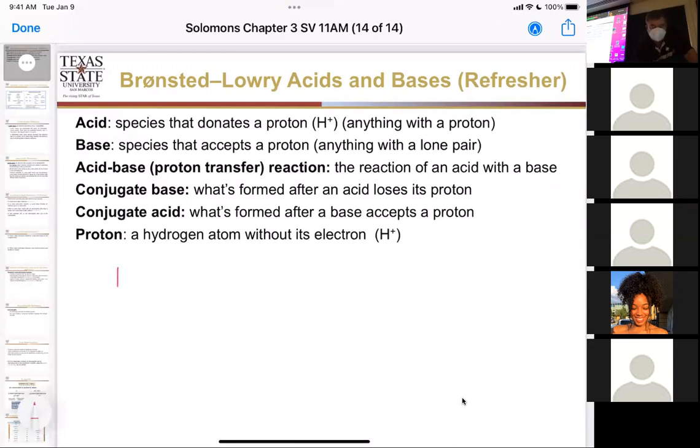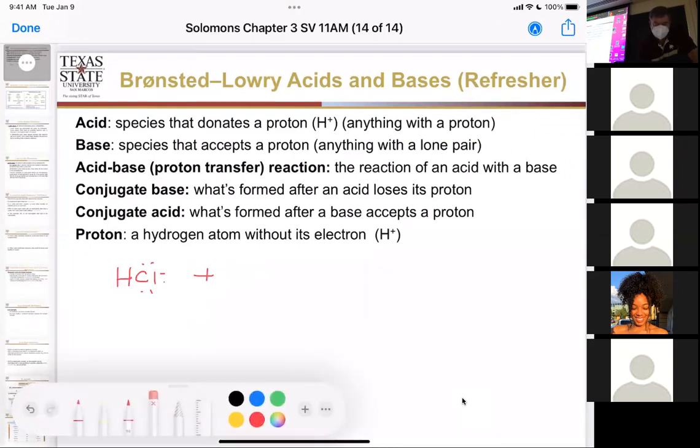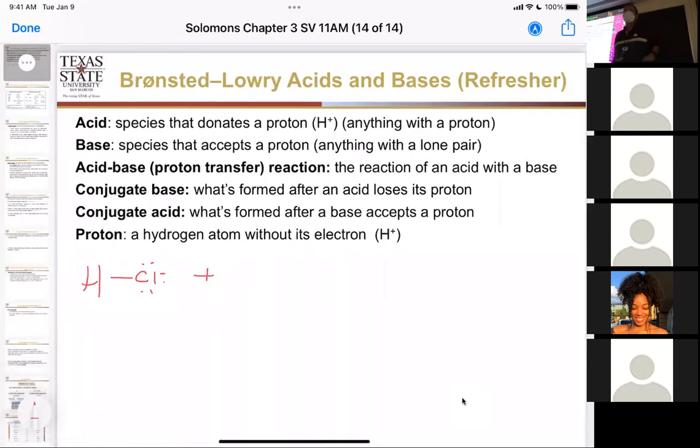So if we look at our classic acid right here, HCl, I'm going to draw the lone pairs around this HCl just so you see them. In fact, I am going to put the bond between the H and the Cl. Remember that bond is 2 electrons shared between the hydrogen and that chlorine. And we're going to call that our acid. And in this case, we're going to call NH3 our base. We didn't have water in here. We can have water, that's fine, but we don't have it.